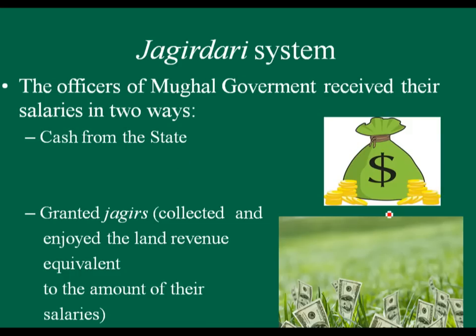Now try to understand the Jagirdari system. The officers of the Mughal government received their salaries in two ways. First was cash from the state, and the second was that the officials were granted Jagirs. The officials collected and enjoyed the land revenue equivalent to the amount of their salaries.